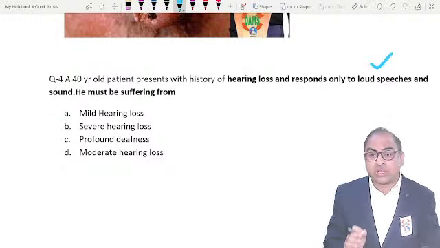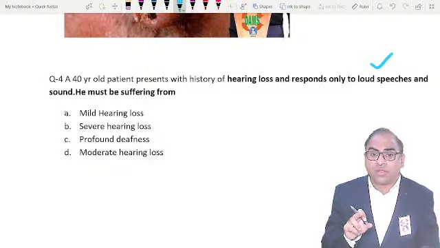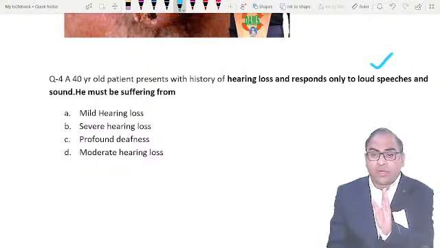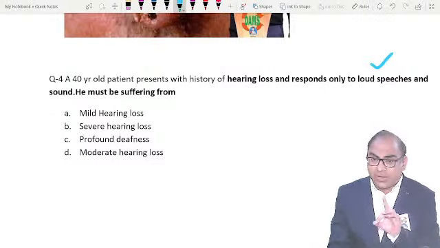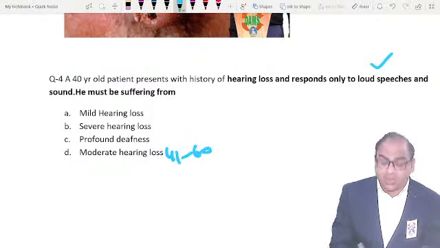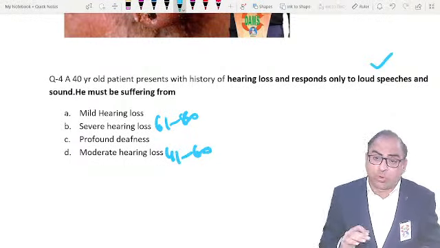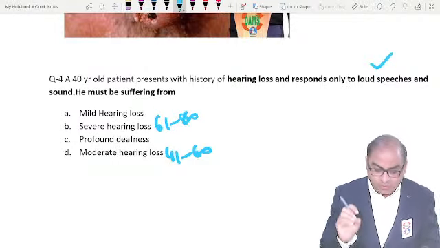Normal is up to 25 decibel. Mild is 26 to 40. Moderate is 41 to 60, or 61 to 80 decibel is severe, and more than 80 is profound deafness. Am I understanding? This is what we have learned.